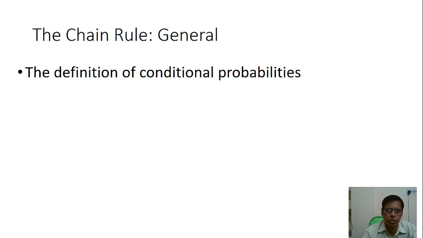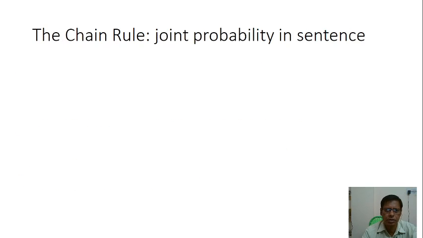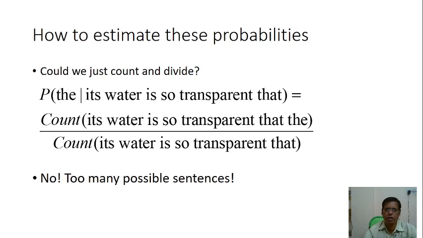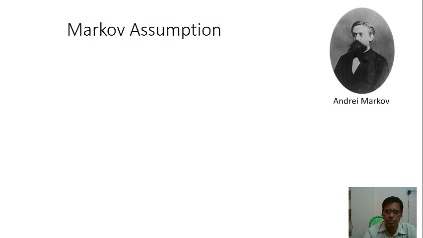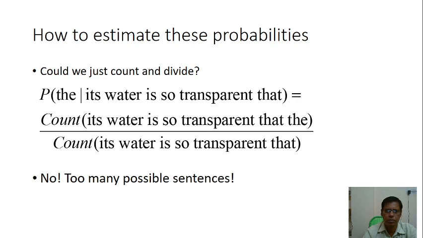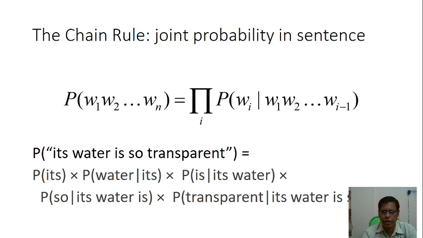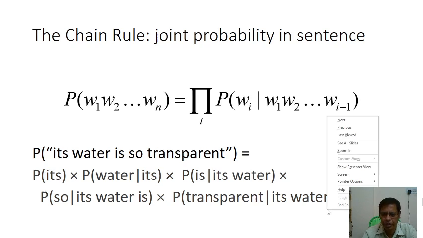Okay, so these are all we discussed. Just now we have seen the chain rule of probability, which gives the joint probability of a sentence: probability of words w1, w2, up to wn is equal to the product over i of probability of wi given w1, w2, up to wi minus 1.